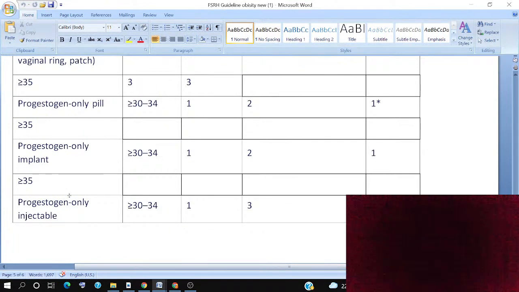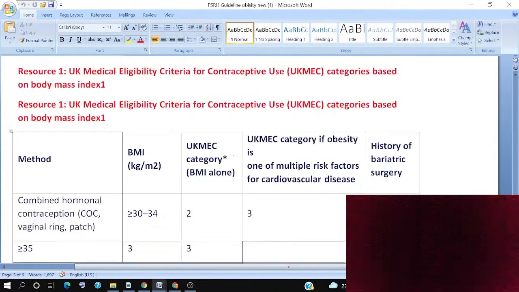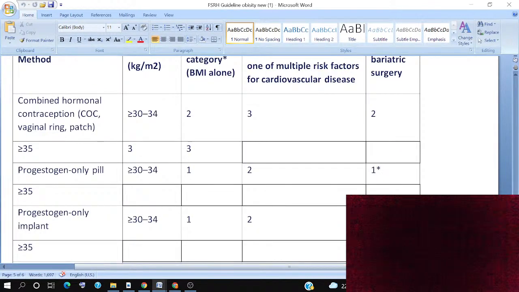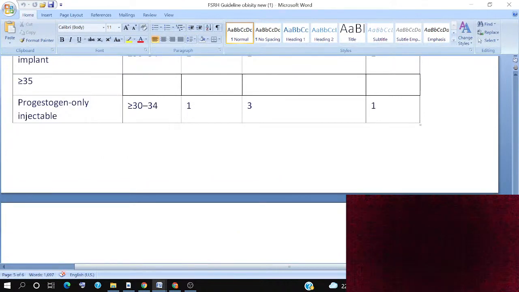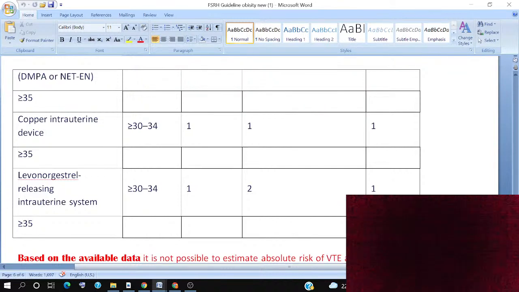For the progesterone-only injectable, if we see a BMI of more than 30 to more than 35, you can make it category 1, and with a risk factor it is category 3, and with bariatric surgery it is 1. Then we have the injectable contraception like DMPA and Net-En. For more than 35, the categories are the same.